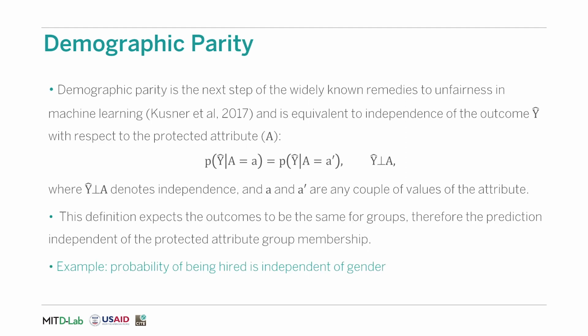The first additional fairness criterion is called demographic parity. It's a criterion for what's called group level fairness. This criterion specifies that the outcome, which here is denoted by y hat, is independent of the protected attribute A. For example, the probability of being hired is independent of the gender.